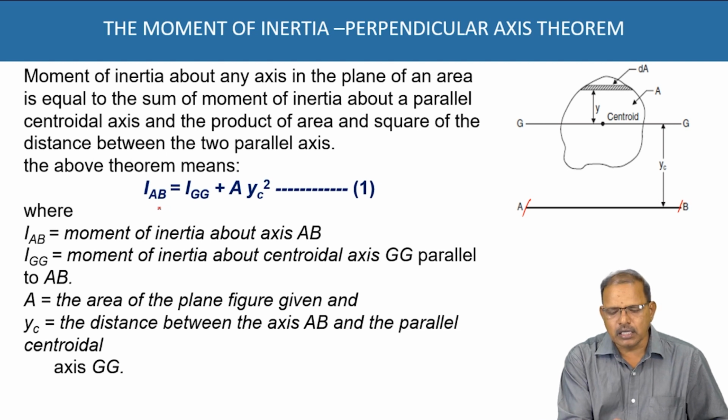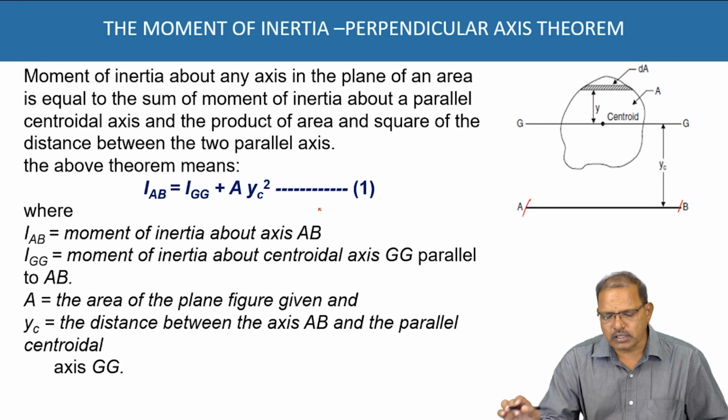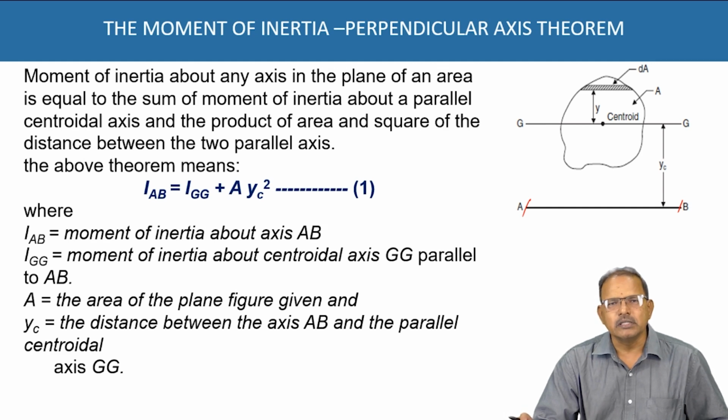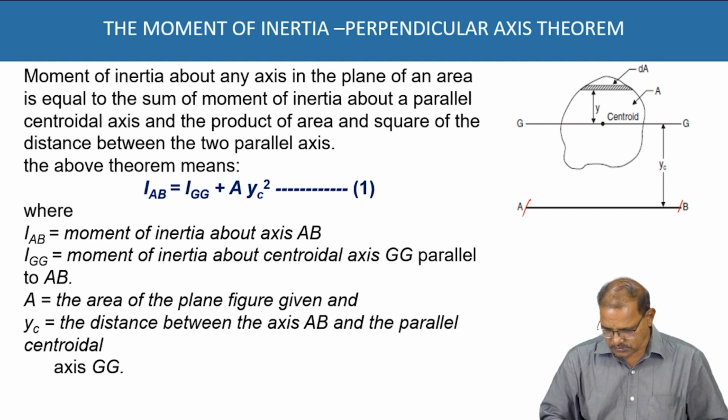That is IAB is equal to IGG plus A YC square, where IAB is representing the moment of inertia of a plane area about a line AB. IGG is representing the moment of inertia of the entire object about its central axis, which is parallel to AB. A is representing the area of the object. YC is representing the distance between the two parallel lines, that is GG and AB.